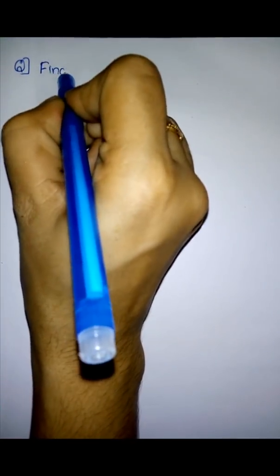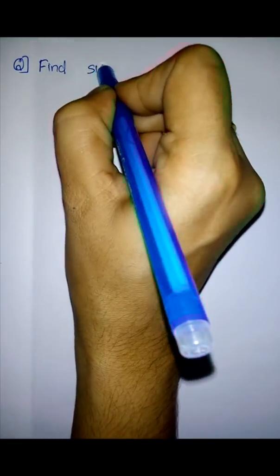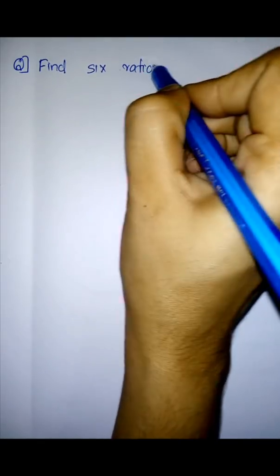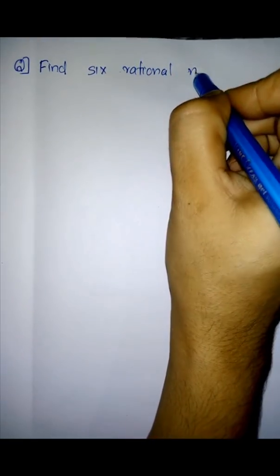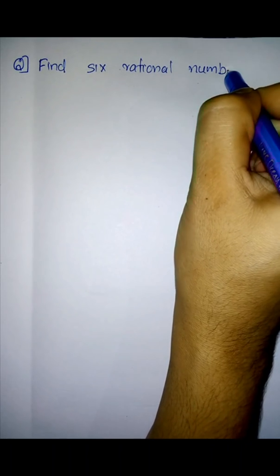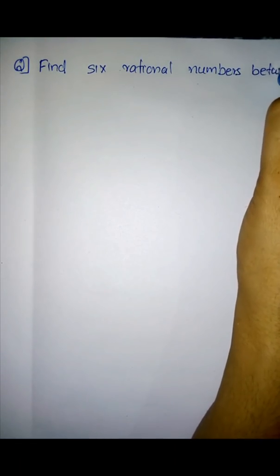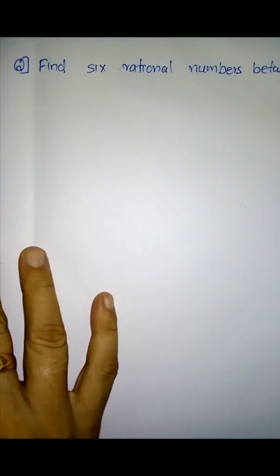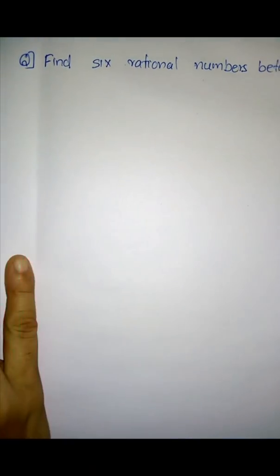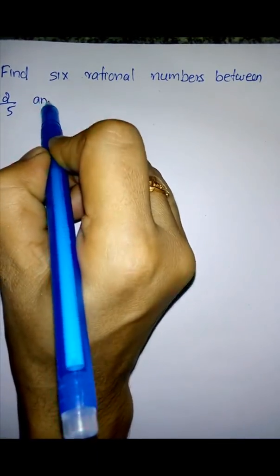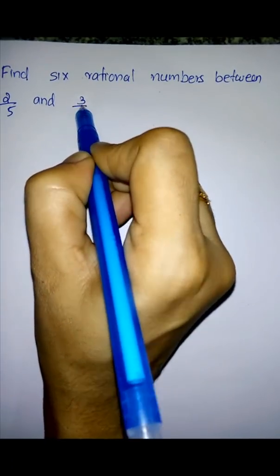Find 6 rational numbers between 2 by 5 and 3 by 5.